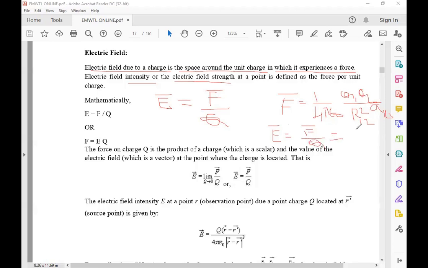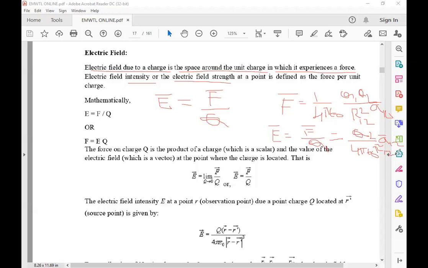Force per charge now becomes Q by 4 pi epsilon naught R square into A bar, where A bar is always the base vector A12 bar.